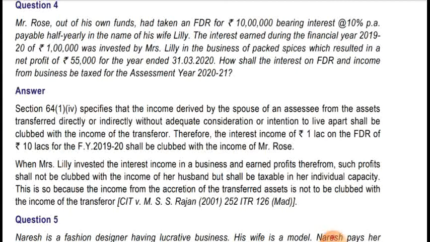When Mrs. Lily invested the interest income in the business and earned profit therefrom, such profit shall not be clubbed with the income of her husband, but shall be taxable in her individual capacity. This is so because the income from the accretion of the transferred asset is not to be clubbed with the income of the transferor. That is CIT versus MSS Rajan, 2001, 252 ITR 168 Madras. Okay, hope you have understood.